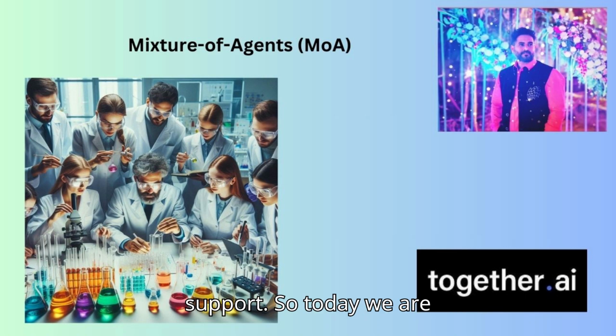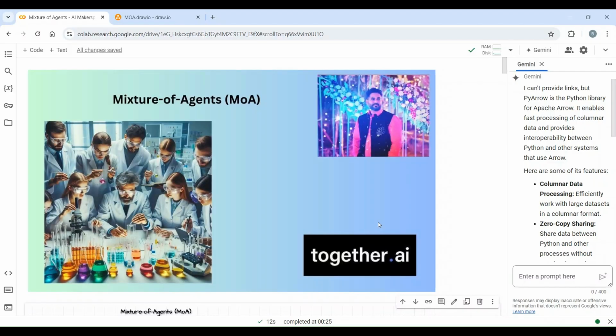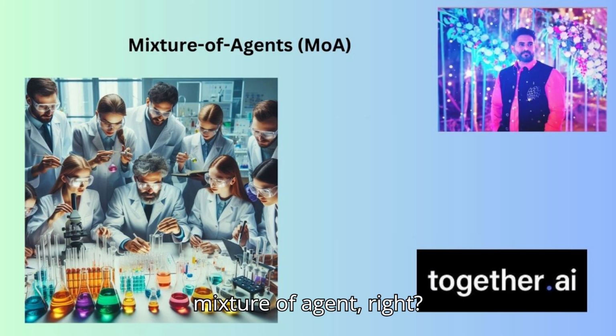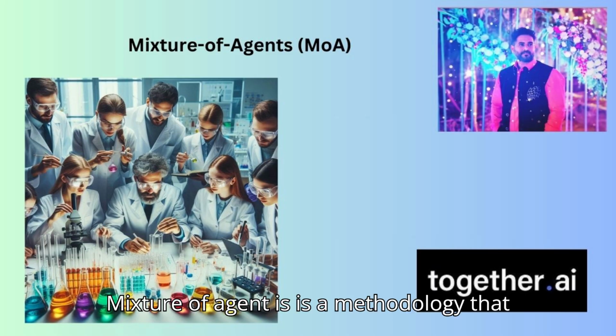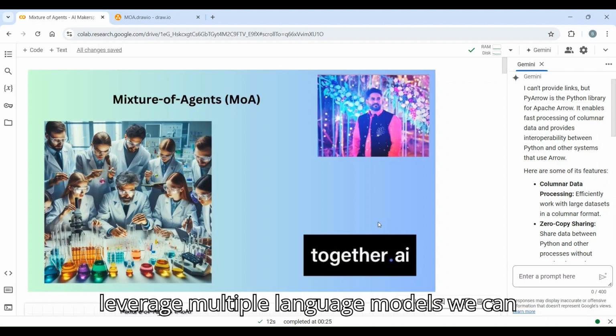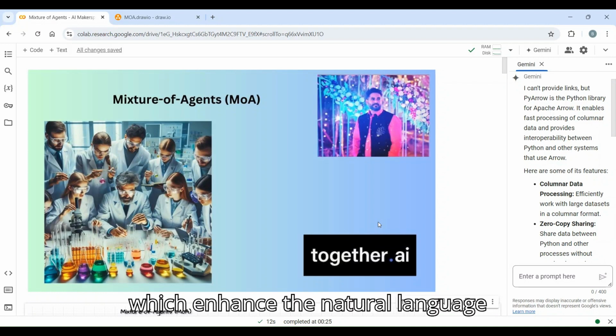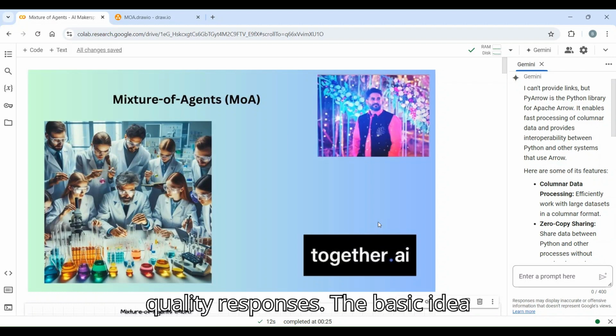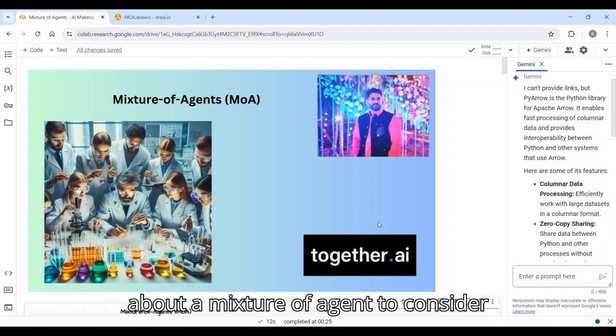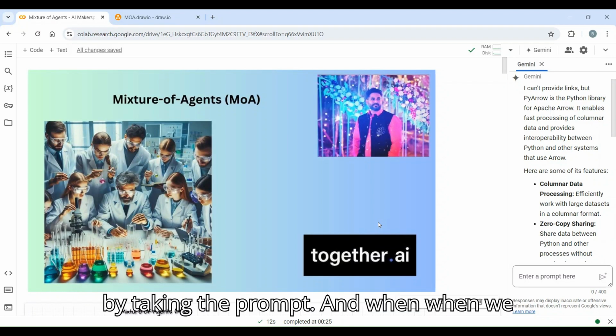So today we are going to understand what is mixture of agents. Mixture of agents is a methodology that leverages multiple language models. We can consider them as small language models which enhance natural language understanding and generate higher quality responses. The basic idea of mixture of agents is to generate a fine-tuned response by taking the prompt